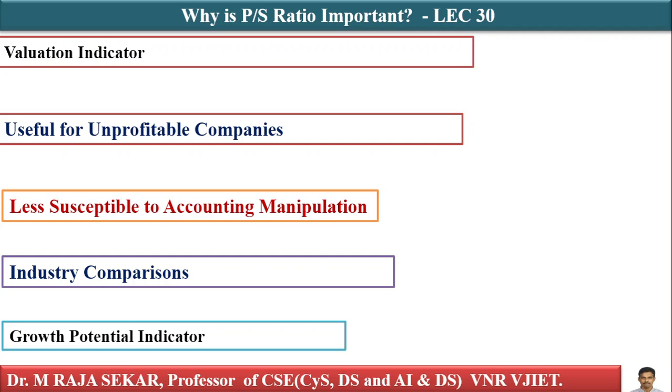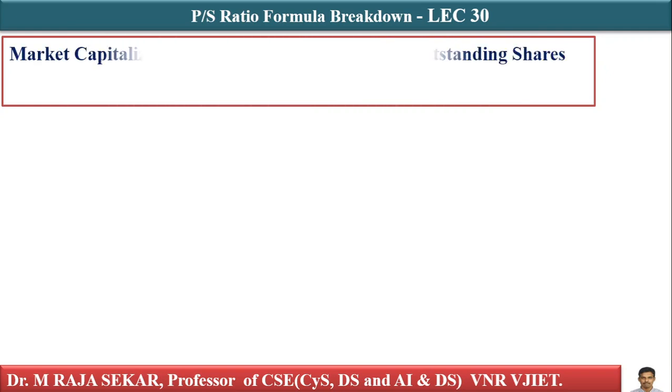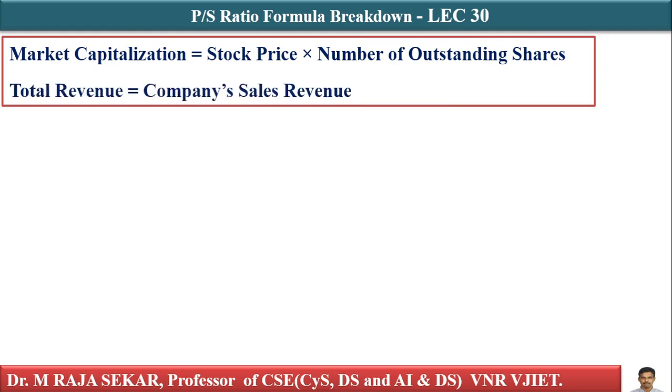Growth potential indicator: a higher P by S ratio may be justified if a company has strong revenue growth potential, signaling investors' confidence in future expansion. P by S ratio formula breakdown. Let me say, what is market capitalization? Stock price times the number of outstanding shares. What is total revenue? The company's sales revenue.